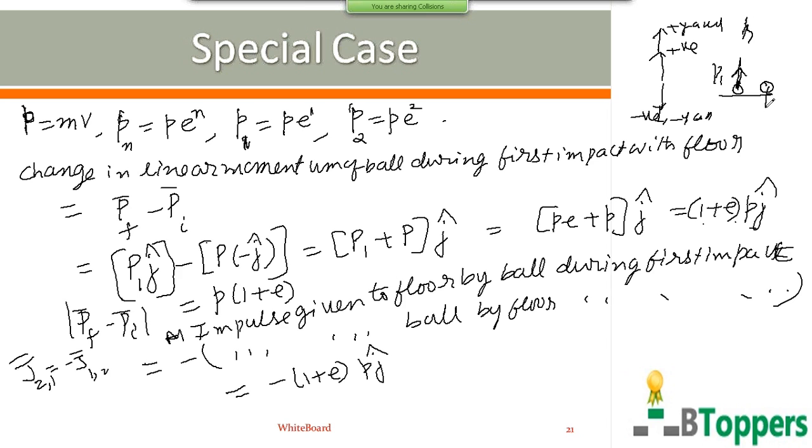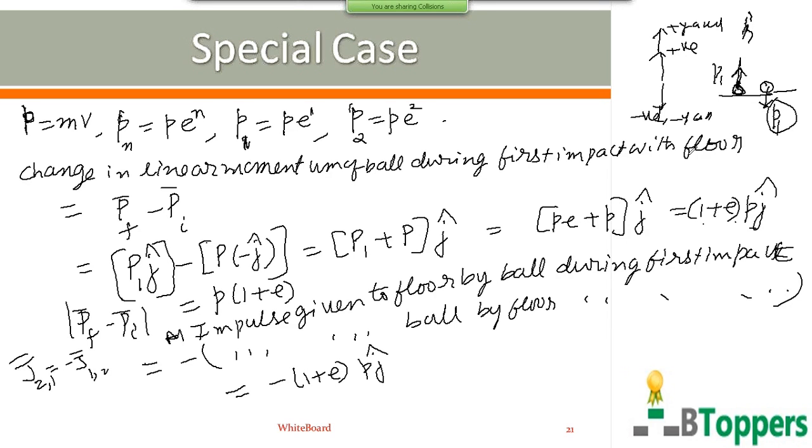So magnitude of the momentum of the ball just before the second collision with the floor will be again P1. That means after first impact it rebounds with momentum of magnitude P1 and moves upwards under influence of gravity until velocity becomes 0, then returns to the floor with same magnitude momentum P1, but strikes the floor downwards.